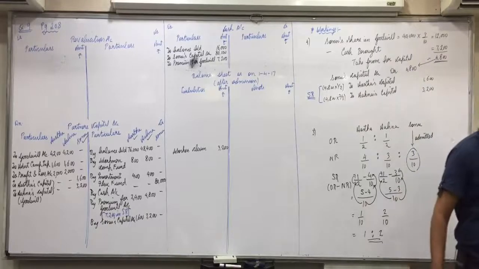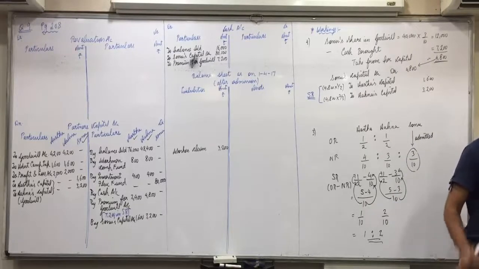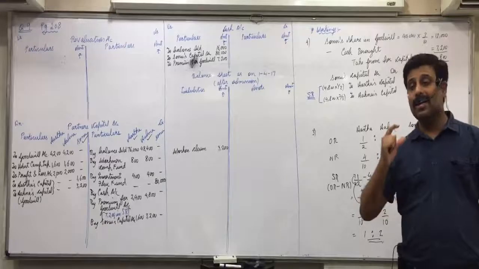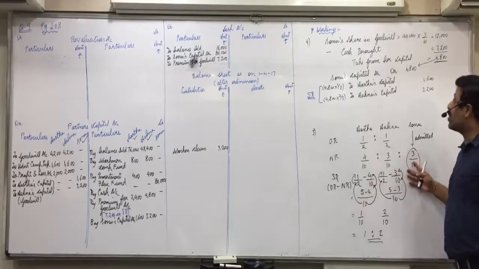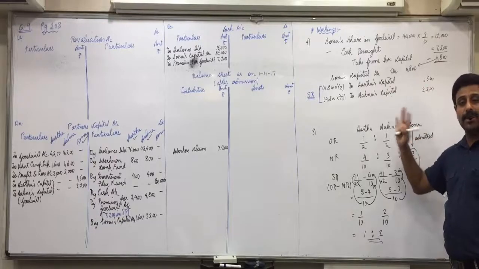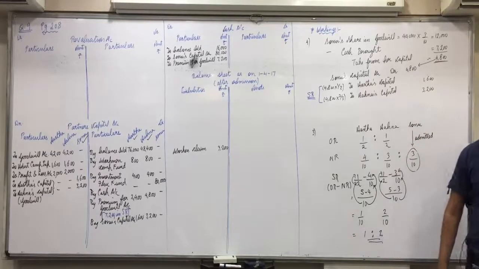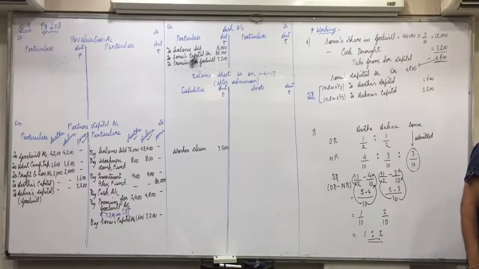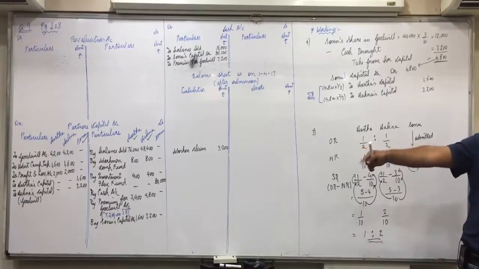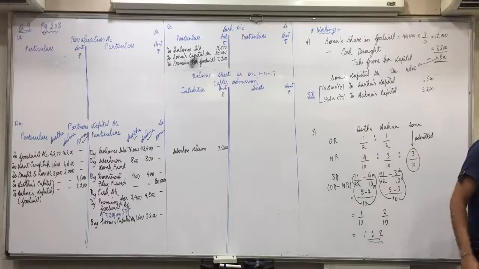So the first three adjustments are done. Everyone is clear with goodwill's concept? If a partner brings goodwill in cash, well and good. If he does not bring it, we take from his capital. Here his share is 12,000 and he has brought 7,200, so the remaining 4,800 we take from his capital. Got it, everyone? Next. Fourth is already done. We have already written 3,200 on liabilities and we have seen its journal entry also.